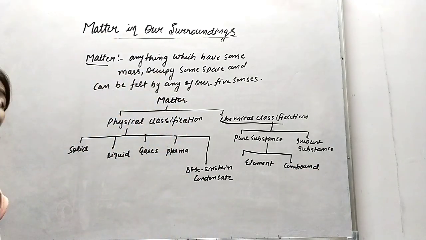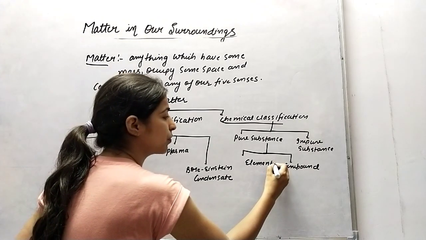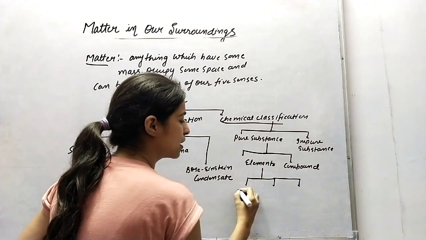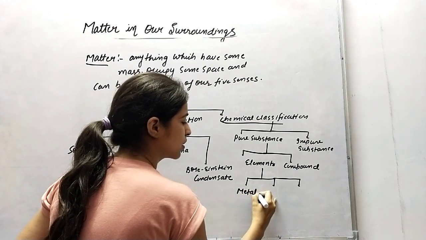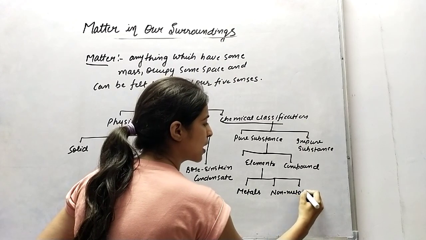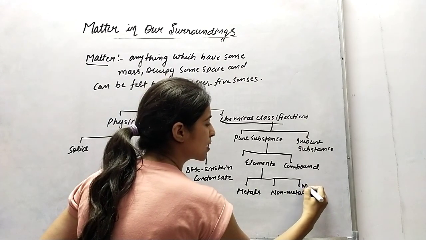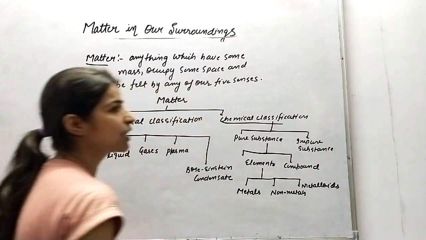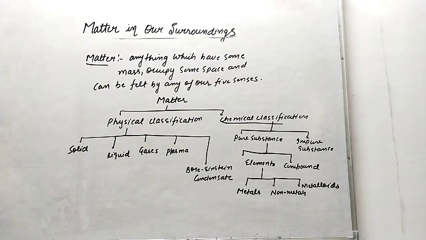And elements are further classified into three parts: metals, non-metals, and the last one is metalloids. One by one we will discuss these points.